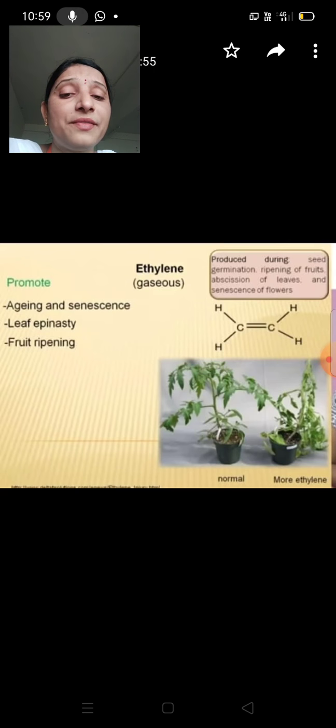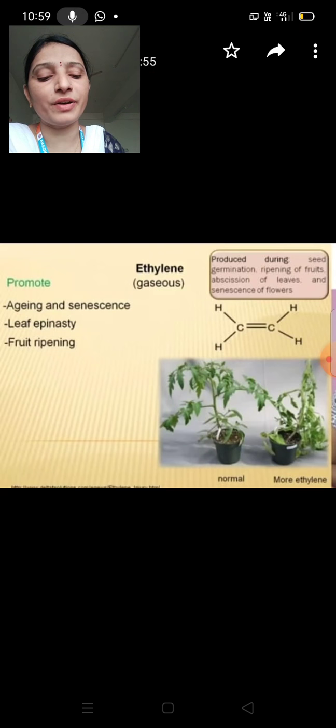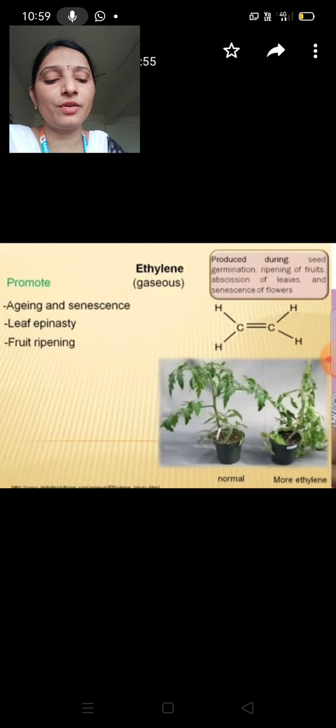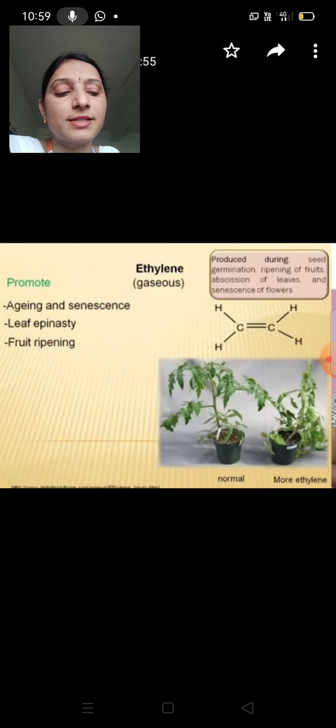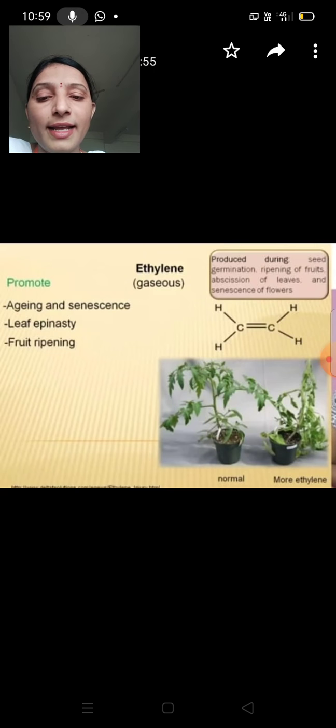Abscission of leaves, what is the meaning of abscission? Unnecessary plant parts are removed for better growth of the plant. And senescence of flowers, what is senescence? It is the gradual death of old leaves from the base to the top of the plants. Ethylene formula is C2H4. Ethylene promotes aging and senescence of plant organs.